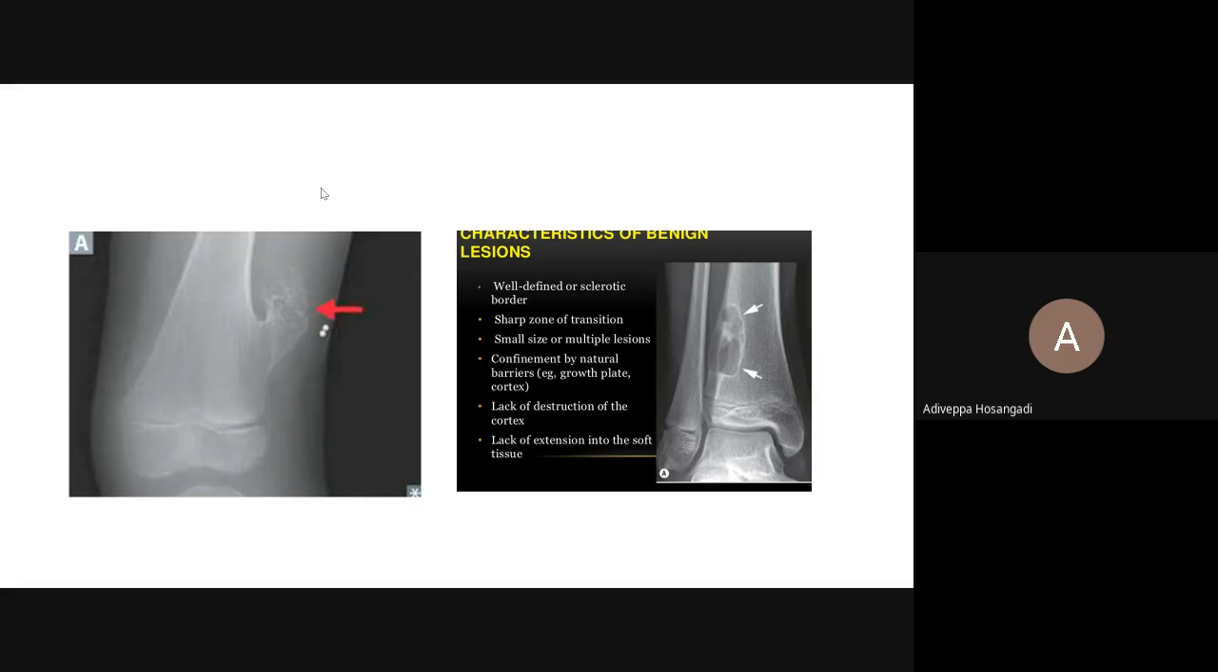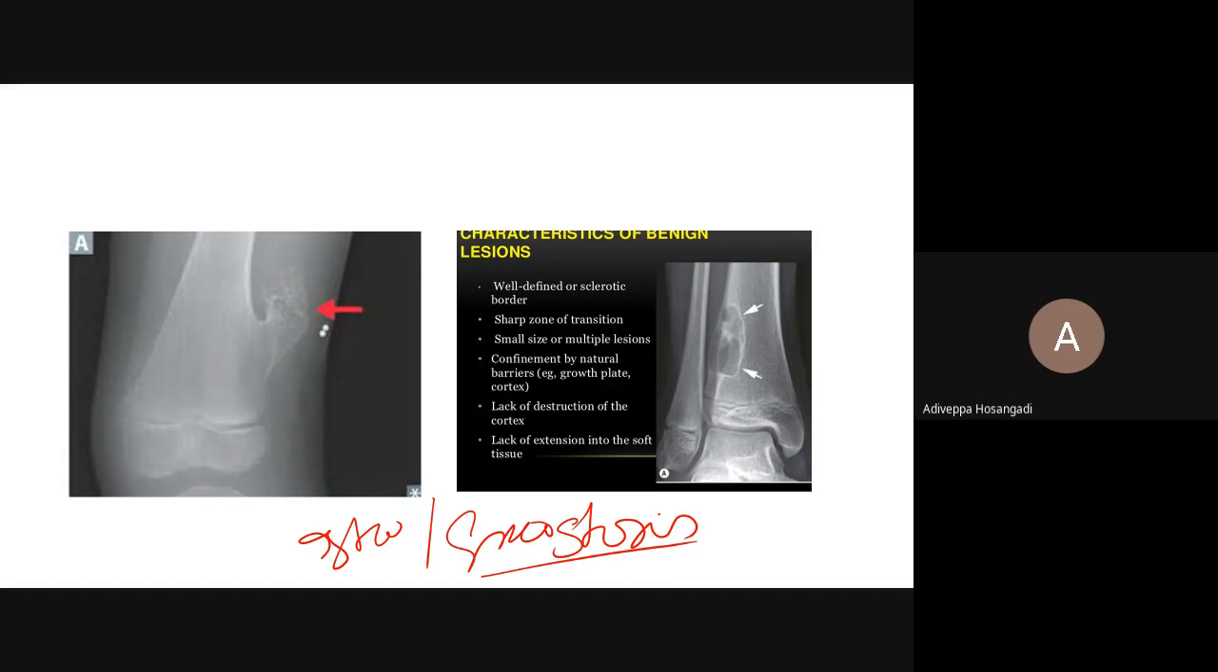Most common benign bone tumor. What is the most common benign bone tumor? Osteochondroma. Very good. Also called exostosis.